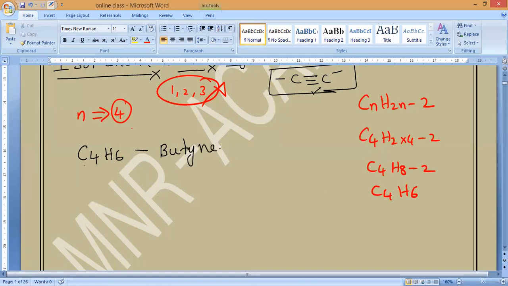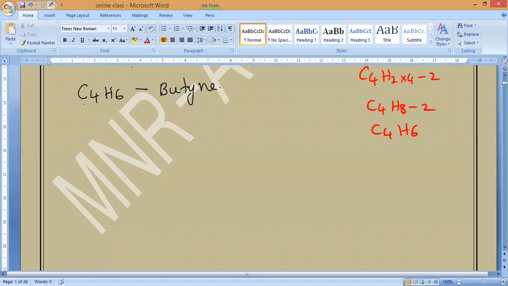So now let us go with the isomers of this one. First you have to draw a 4 carbon chain. Let us keep the triple bond between the first and second carbon. Now let us add the hydrogens. How many hydrogens come on the first carbon? 3. Then this carbon has triple bond, so 2 bonds are used up. Will any hydrogen come on this carbon? No, already 3 plus 1, 4 bonds are there, so it is full and no hydrogen will come.